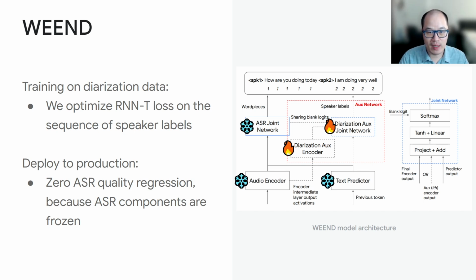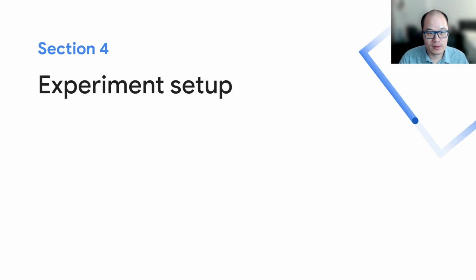And the best part here is that because we freeze all ASR components, the ASR output will be exactly the same as the original model. That means there is zero regression on word error rate, while we have this new speaker diarization capability in this model. So next, I will talk about the experiments.